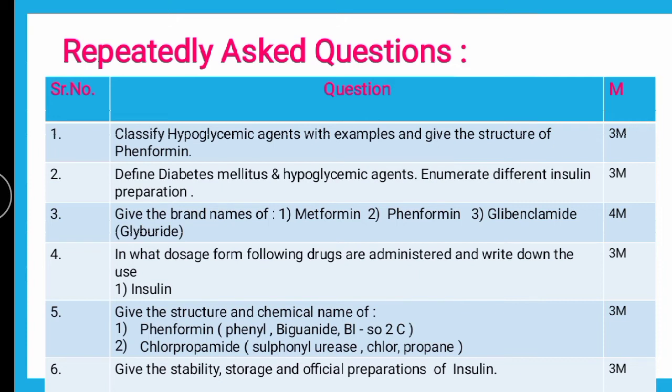The next question is, give the stability, storage and official preparations of insulin. Again, as I told you earlier, we have a separate video on insulin, so you can refer back to that video for details of insulin.